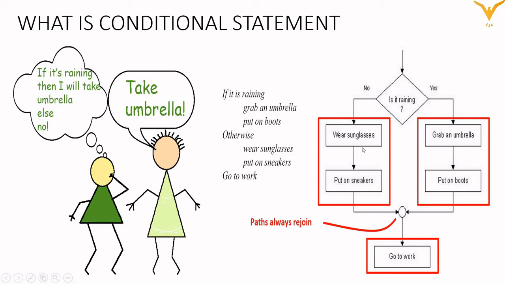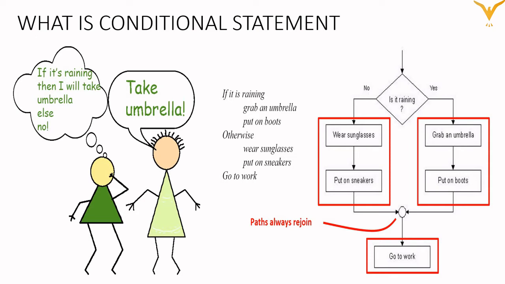So here I have drawn one flow diagram which indicates that if it is raining, then I will grab an umbrella, put on the boots and go for work. And if it is not raining, then I will wear sunglasses, put on the sneakers and go for work. I hope you have now understood what exactly a conditional statement means, what exactly conditions are, and how we take the decision according to the condition.